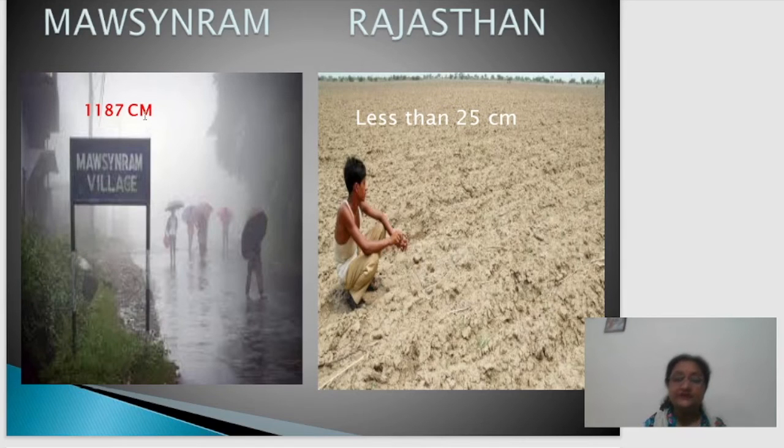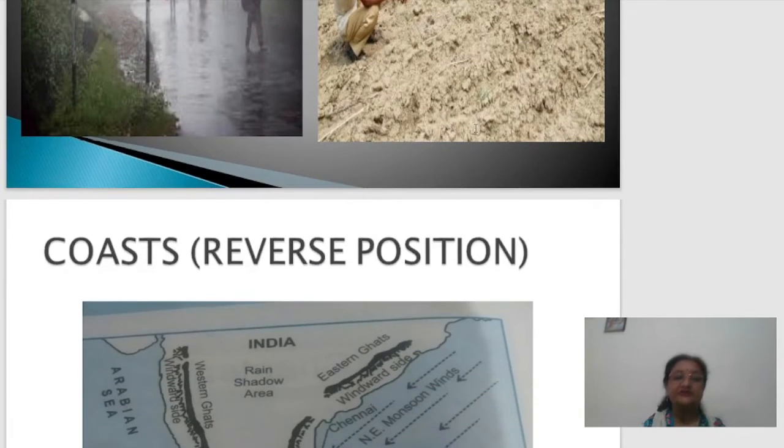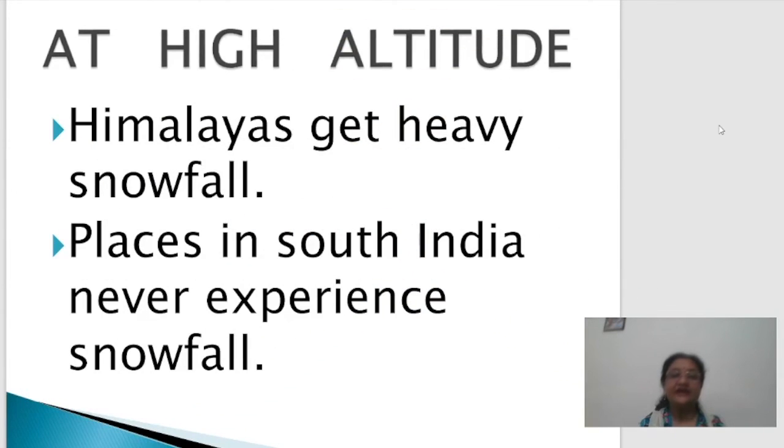The heaviest rainfall area, the heaviest rainfall place in the world, and on the other side a place which gets rainfall even less than 25 or 15 centimeters, right? So this is how we can easily compare the various places. Same way at very high altitudinal area, in certain mountainous region, if we go, we find the rainfall or the precipitation is of the snowfall type. The precipitation takes form of snowfall.